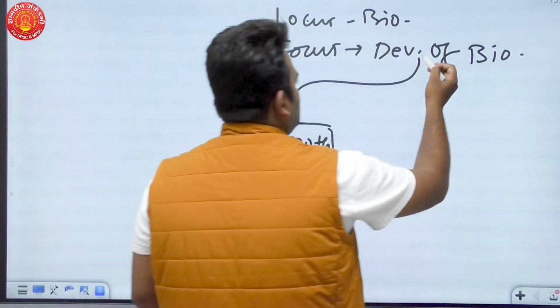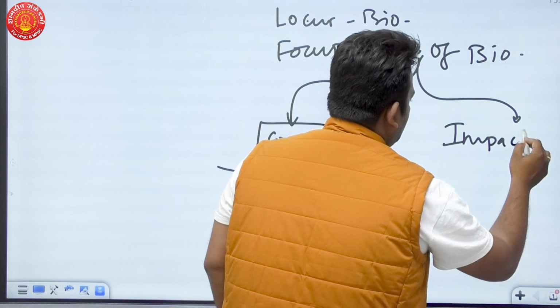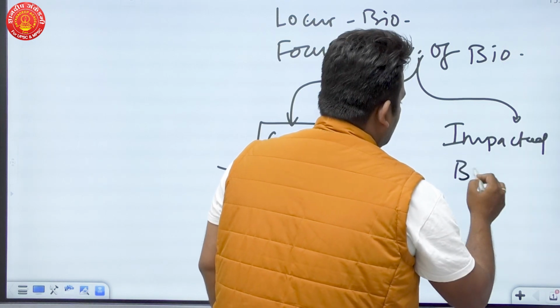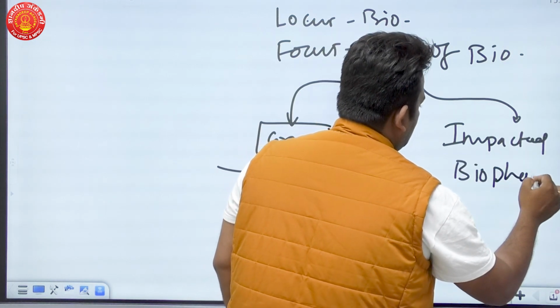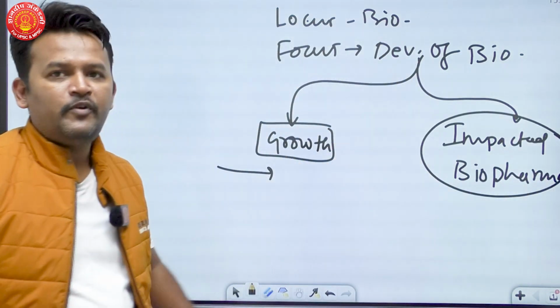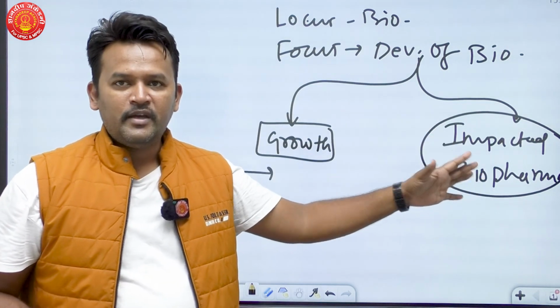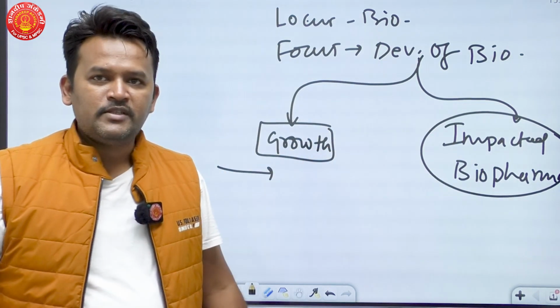Second part is how this growth overall impacted the biopharma sector in India, right? Biopharma sector. How biotechnology helped to grow this biopharma sector in case of India. Okay, so this will be the structure of our question.